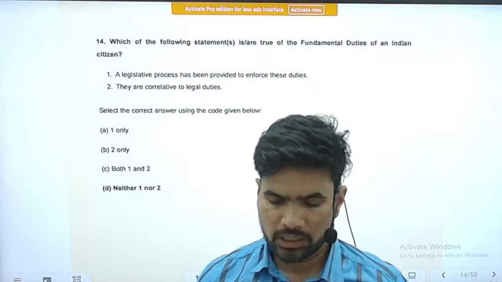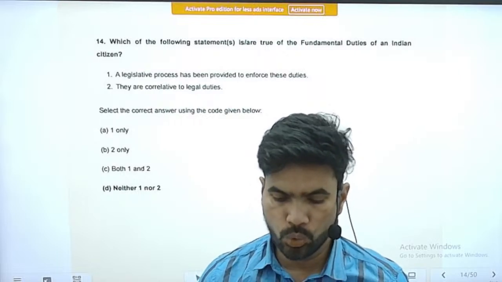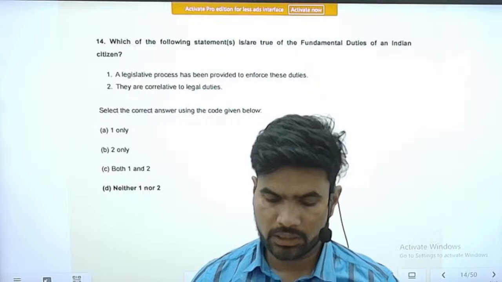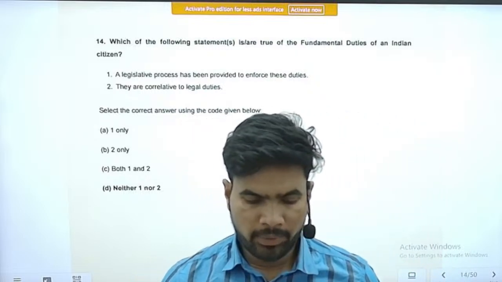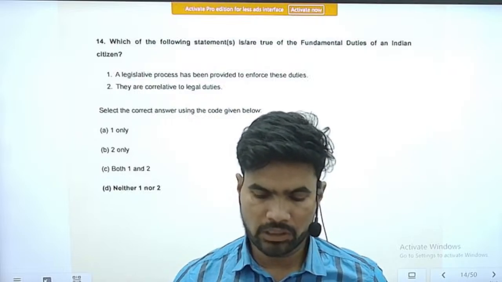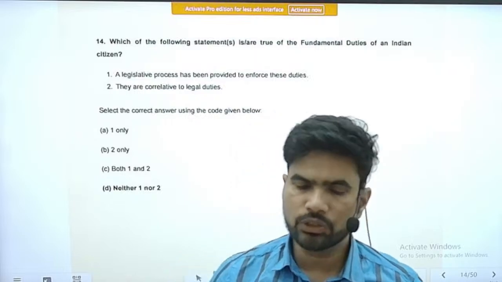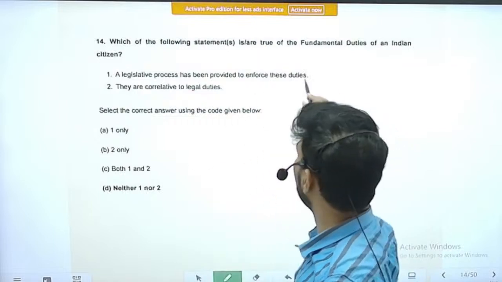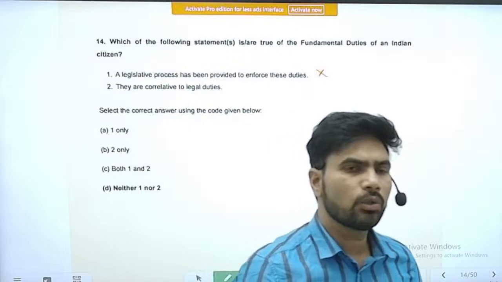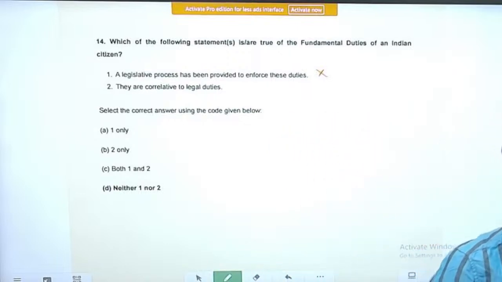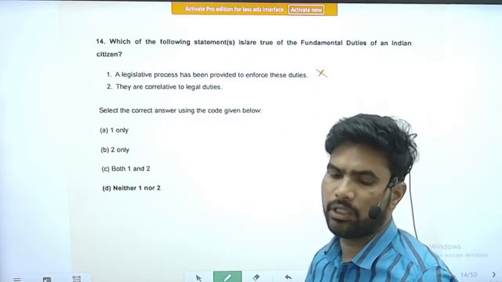Which of the following statements is or are true of the fundamental duties of an Indian citizen? Statement A: a legislative process has been provided to enforce these duties. So this is an incorrect statement. There is no legal backing for the fundamental duties. So they are also not justiciable, just like the directive principles of state policy.